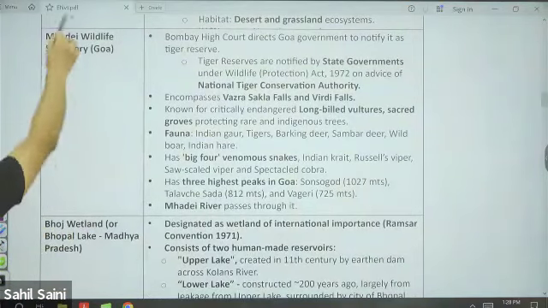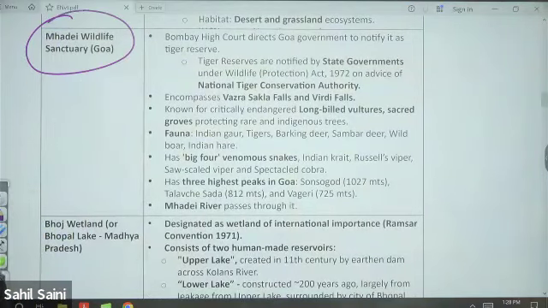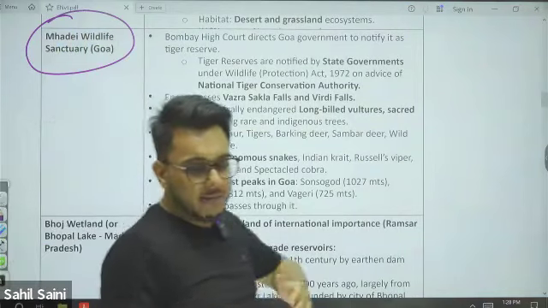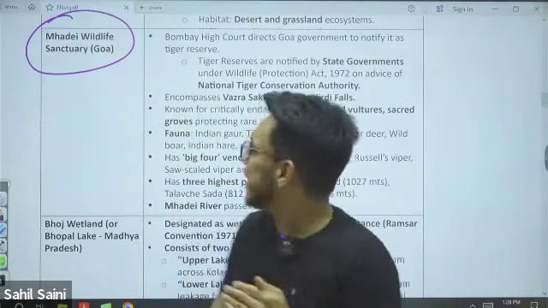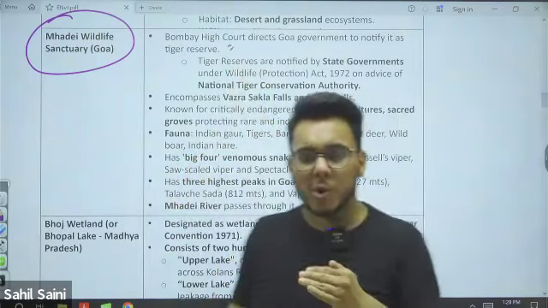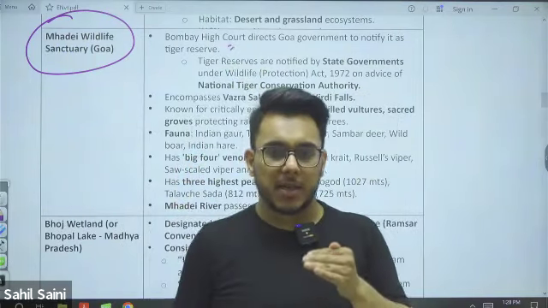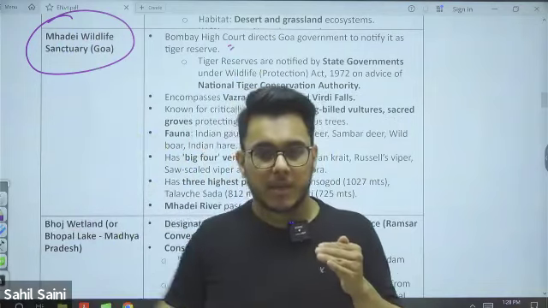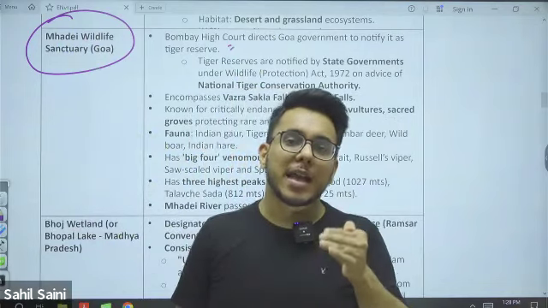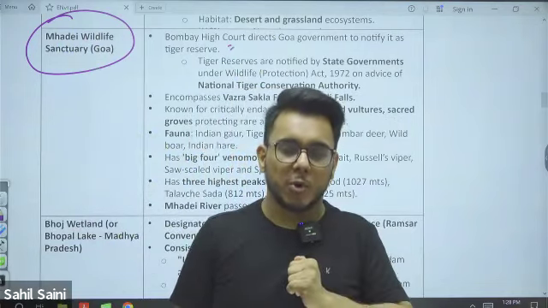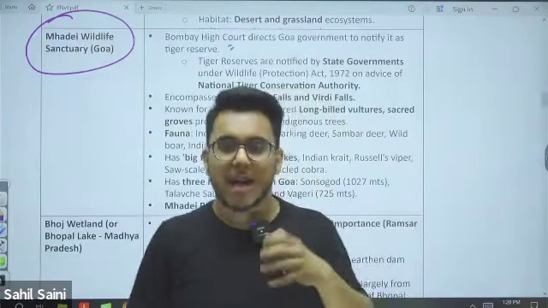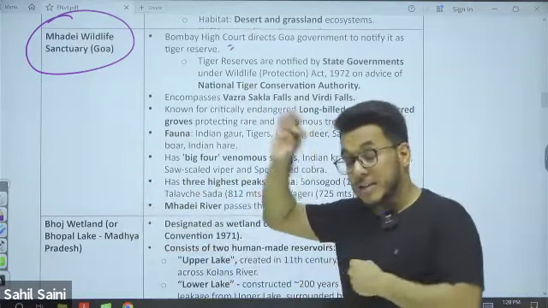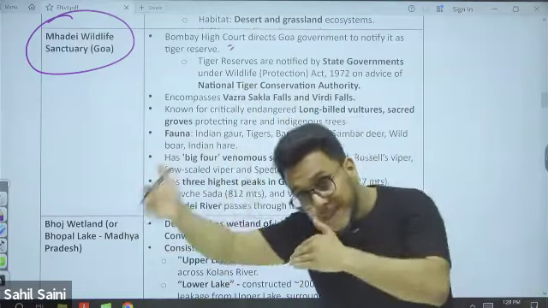Now, Mahadei Wildlife Sanctuary. Mahadei Wildlife Sanctuary was also in the news. Why? Because recently the Bombay High Court has asked the Goa government, now, by the way, it is in Goa, to declare it a tiger reserve, for the conservation of tigers. So Mahadei Wildlife Sanctuary was in the news because it should be declared a tiger reserve.